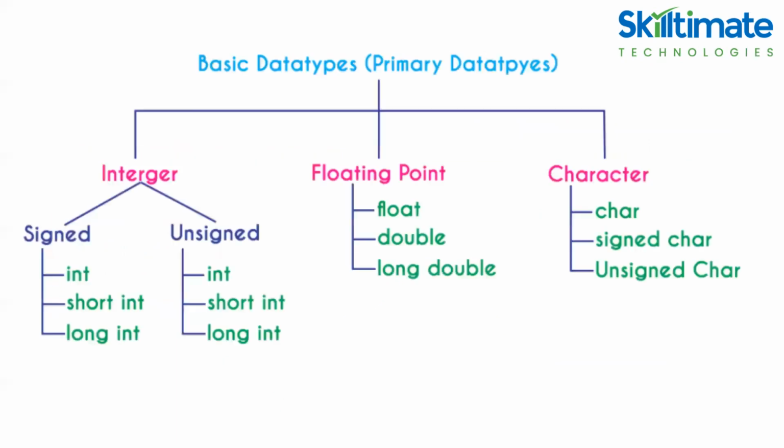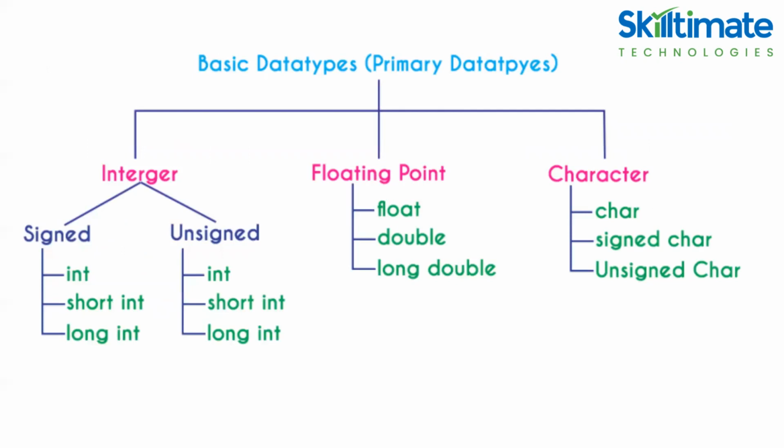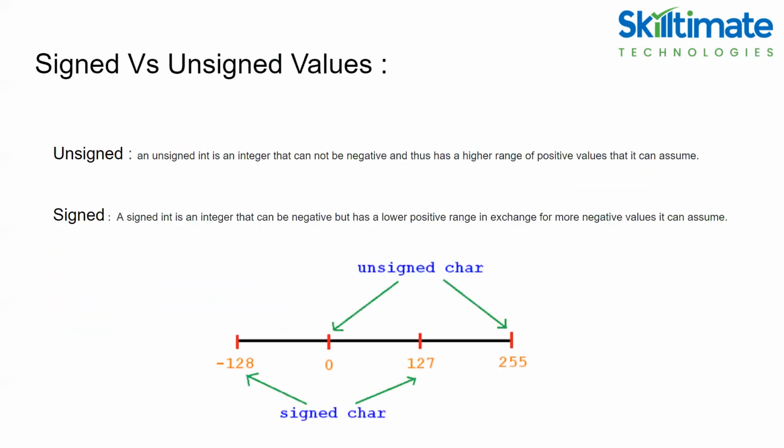So here is a flow chart of basic data types: integer, floating point, character. Under integer, we have a signed integer, unsigned integer; floating point: float, double, long double; character: signed character, unsigned character. What is signed, unsigned? The question. Whenever we talk about signed integer, unsigned integer, or signed character, unsigned character, what is signed versus unsigned values?